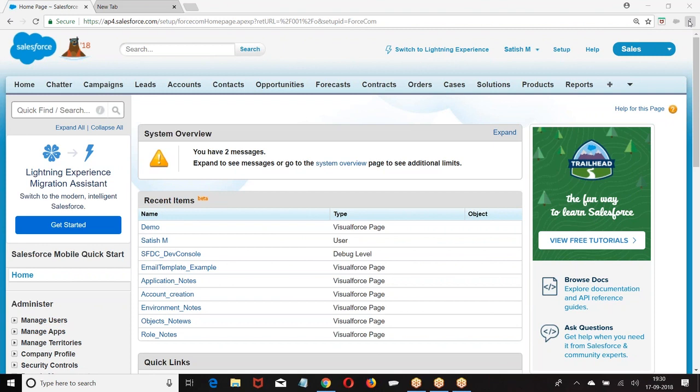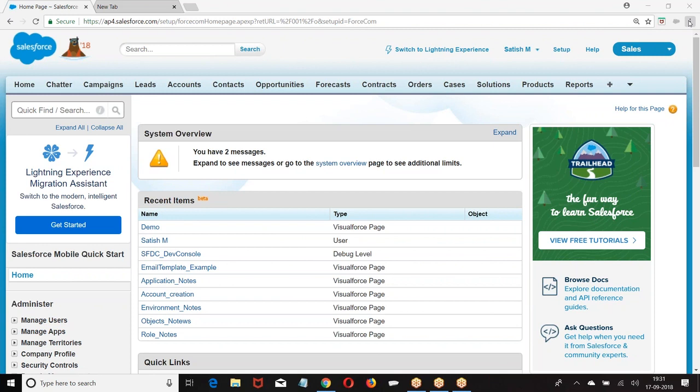To demonstrate this, how many users do we require? Minimum 3 users. One for submitting and more than one user to approve, so I need to take 2. But how many licenses do we have? I have 2 Salesforce, 3 platform. If I create an approval process on a standard object like account or contact, the third user will not have access, because he has a platform license and will not get CRM access. So what should I do? I have to go for one of the custom objects so that all 3 users can see. So I am creating an approval process definition on one of the custom objects.